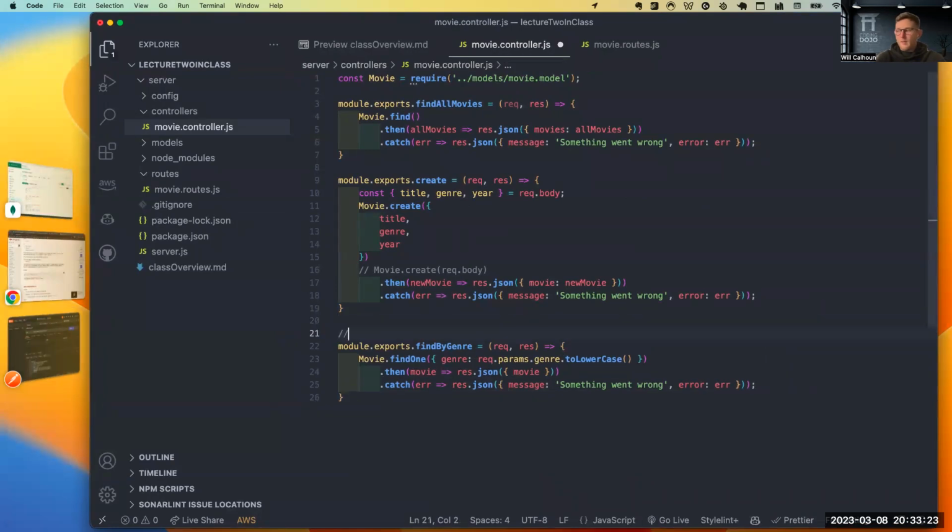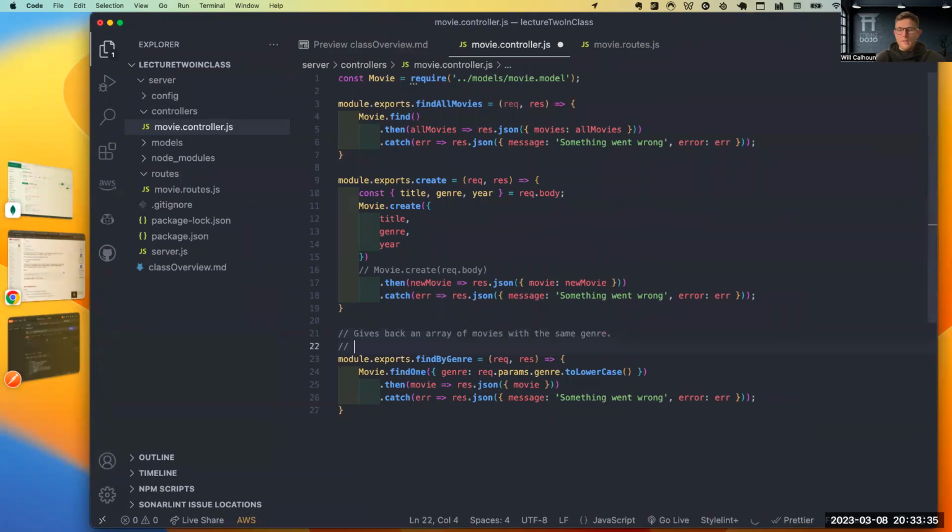So this gives back an array of movies with the same genre. If we use the find one method, we'll get back the first movie with the same genre, but not all movies.